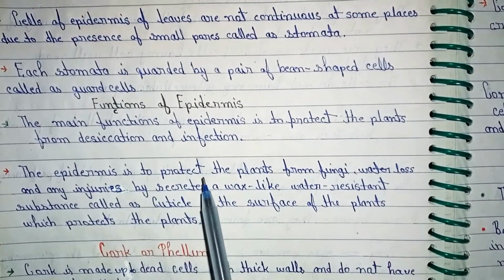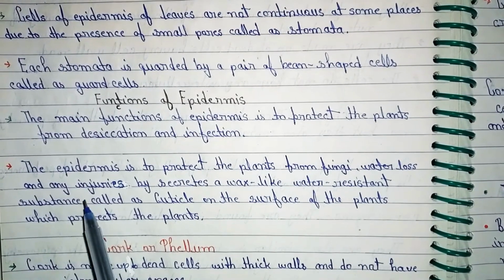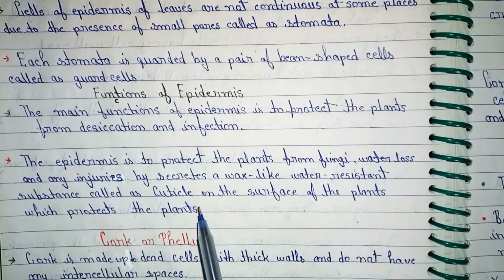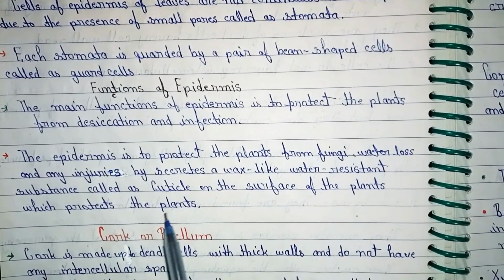The epidermis is to protect the plants from fungi, water loss, and any injuries. It secretes a wax-like water-resistant substance called cuticle on the surface of the plant, which protects the plants.